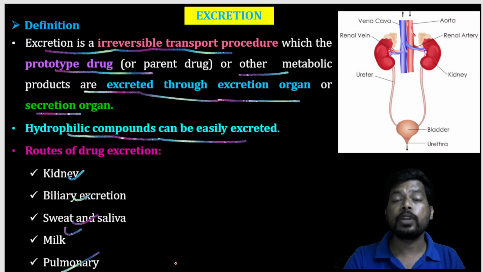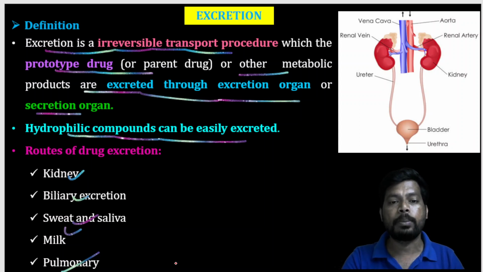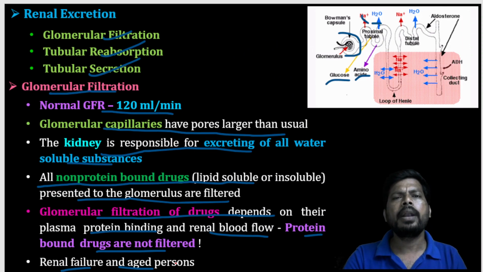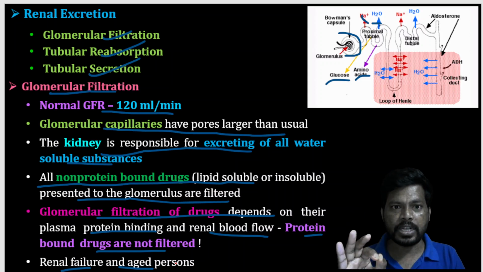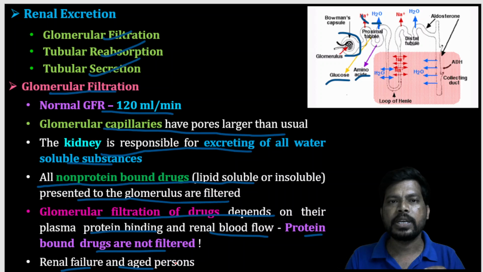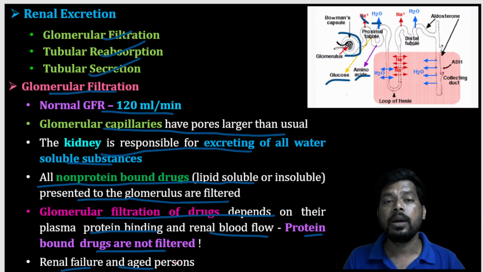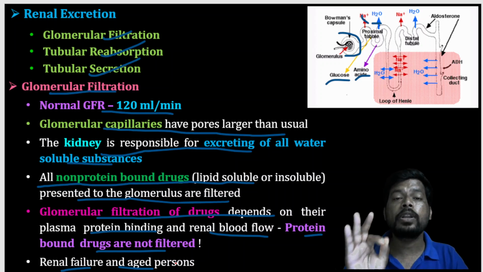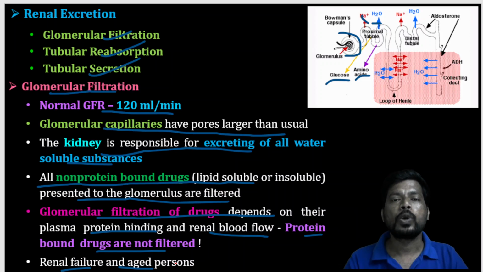There are different routes of excretion: through the kidney, through the bile, through the sweat, through the milk, through the pulmonary route. And for the excretion, there are mainly three processes: glomerular filtration, tubular reabsorption, tubular secretion. Glomerular filtration is the net amount of substance filtered, or the blood filtered, per unit time. The exact value of 125 ml per minute is the GFR.